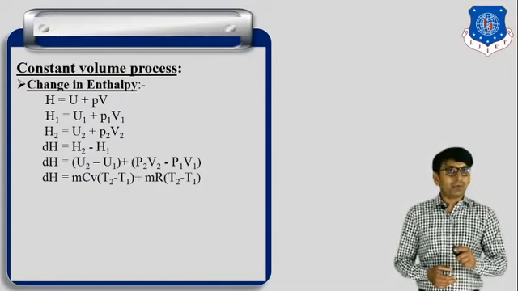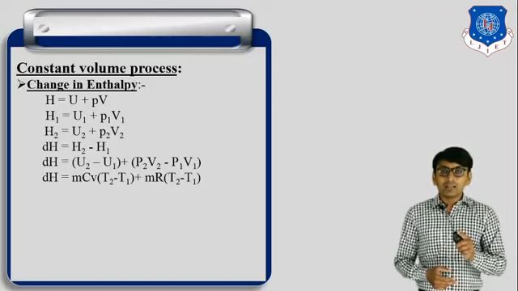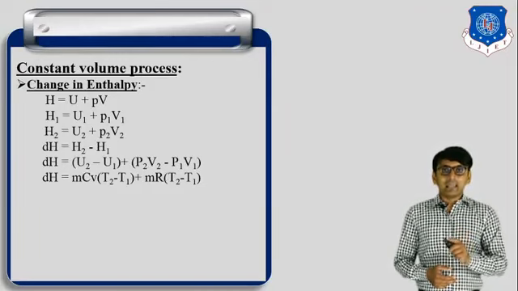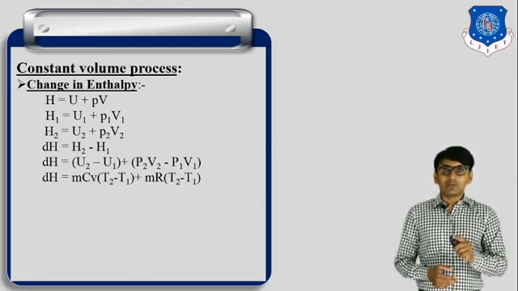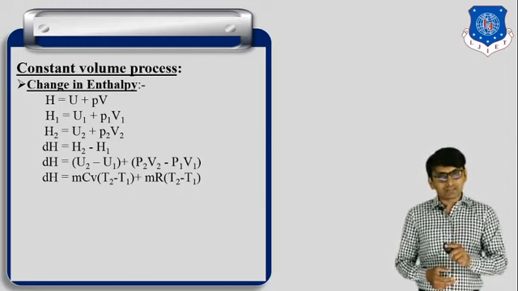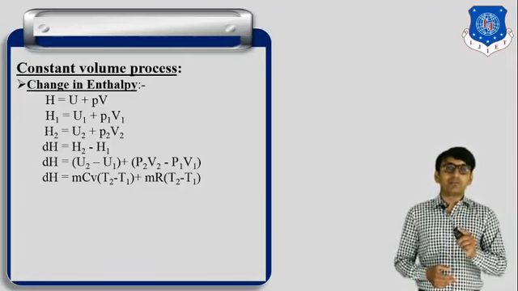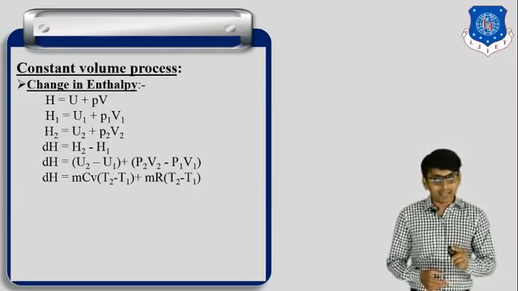So dH is equal to m Cv (T2 minus T1), because change in internal energy is m Cv (T2 minus T1), plus m R (T2 minus T1), because PV is equal to mRT.